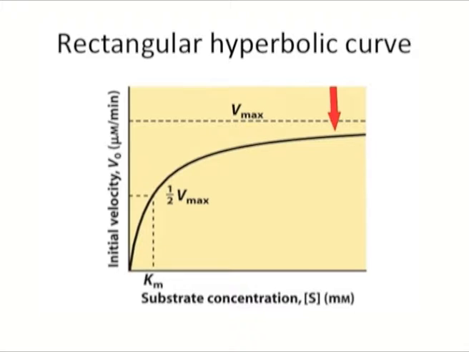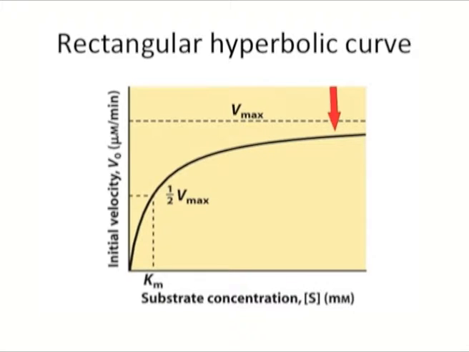Finally, a point is reached when the curve achieves a plateau. Beyond this point, the increase in initial velocity is negligible with an increase in substrate concentration. This plateau-like region is close to the maximum velocity of the reaction, indicated as Vmax.